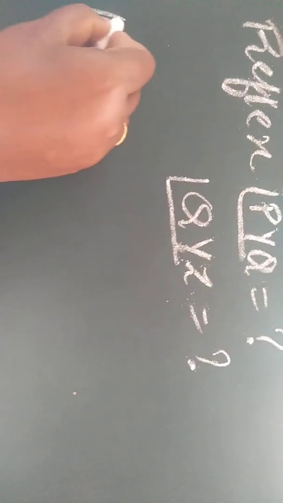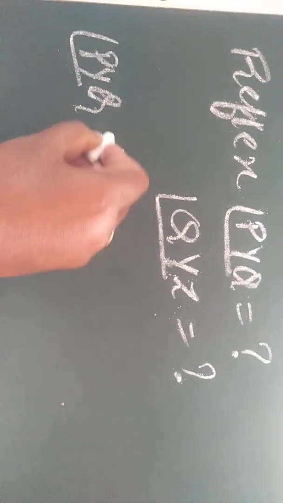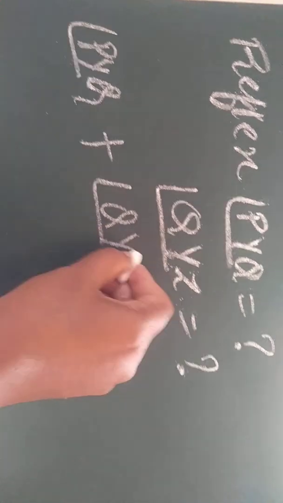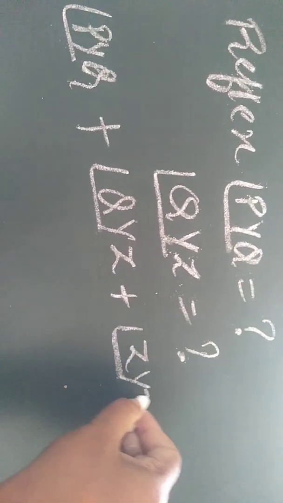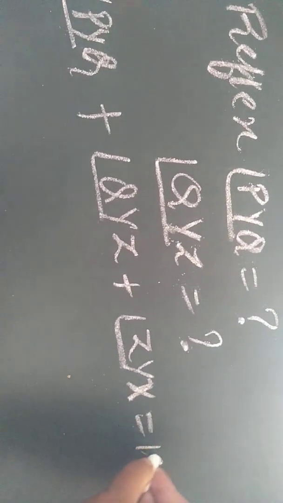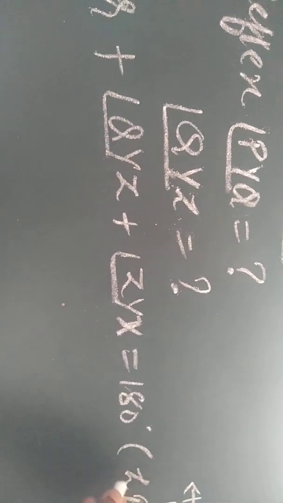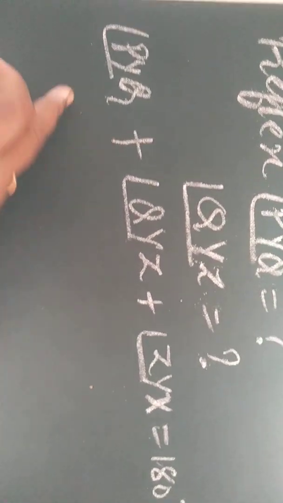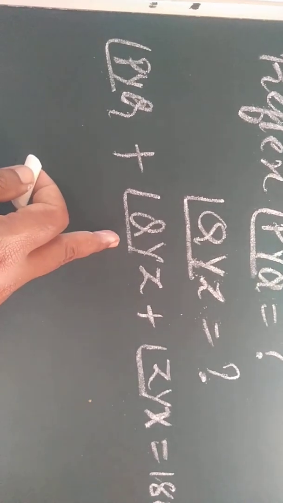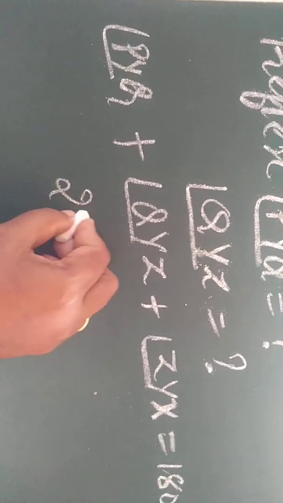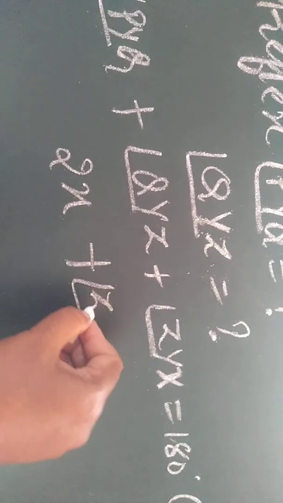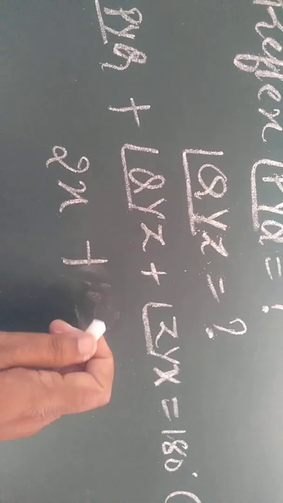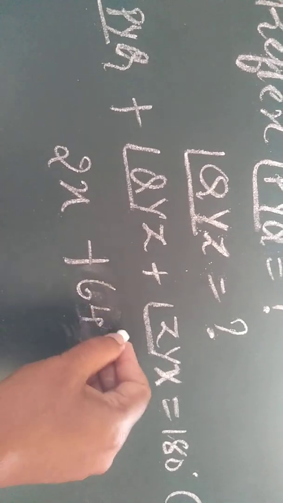Angle PYQ plus angle QYZ plus angle ZYX equal to 180 degree, linear pair. Now I know these two angles are equal. I have taken it as x, so I can write it as 2x, because x plus x plus the remaining is ZYX, which I know as 64 degrees, so I am going to replace it with 64 degrees.